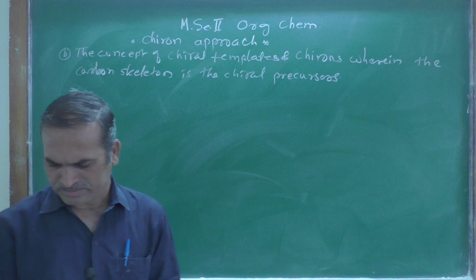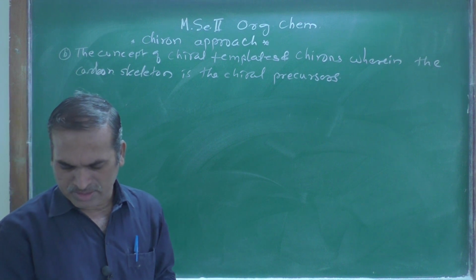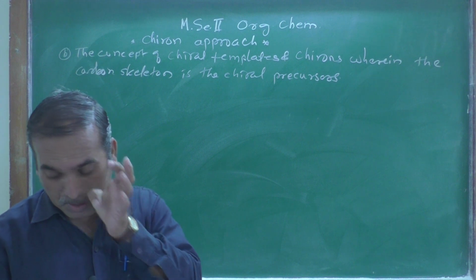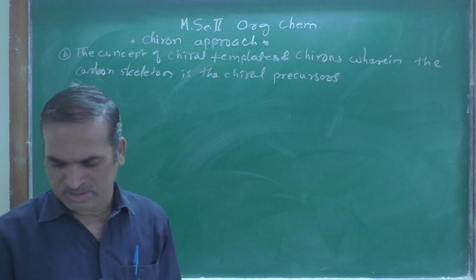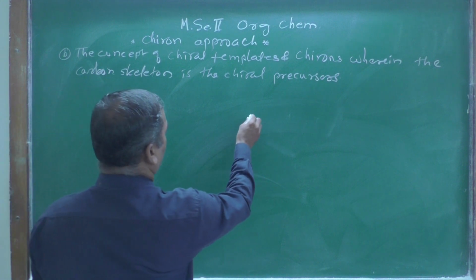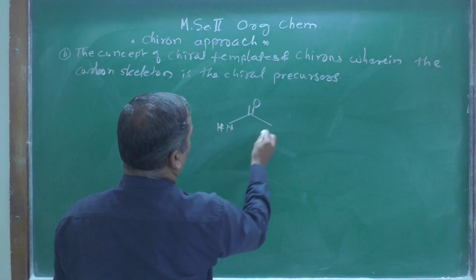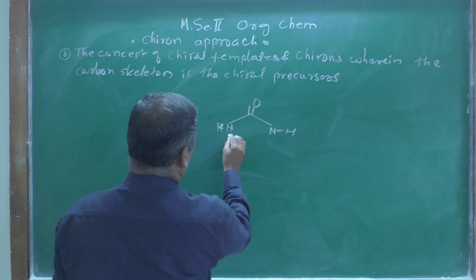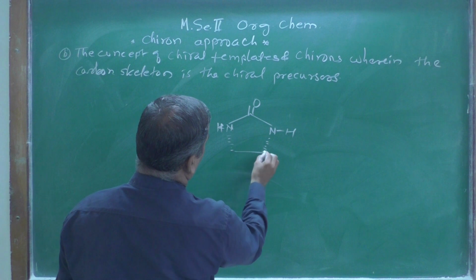Let us see. Another example here is a very good example, that is biotin, right? Look at this carefully, NH. Then there is stereochemistry over here.